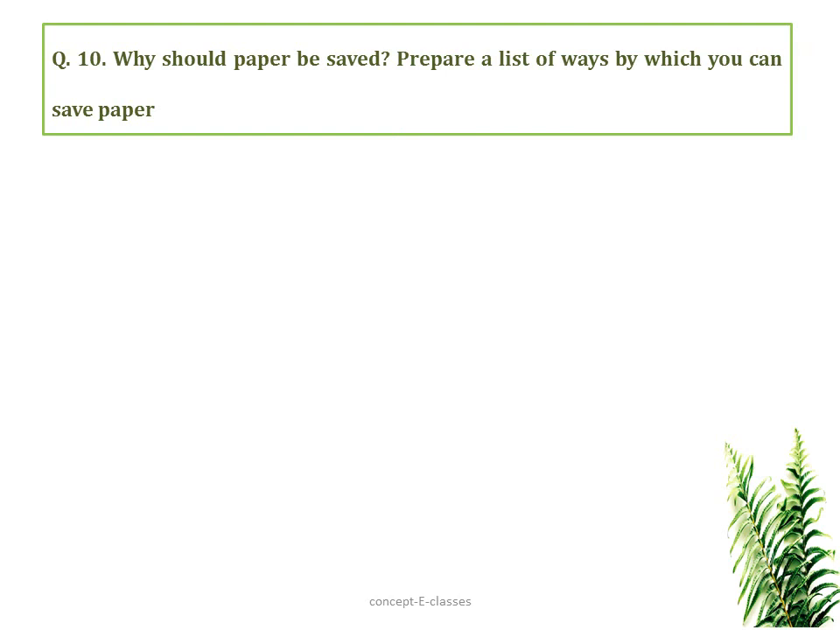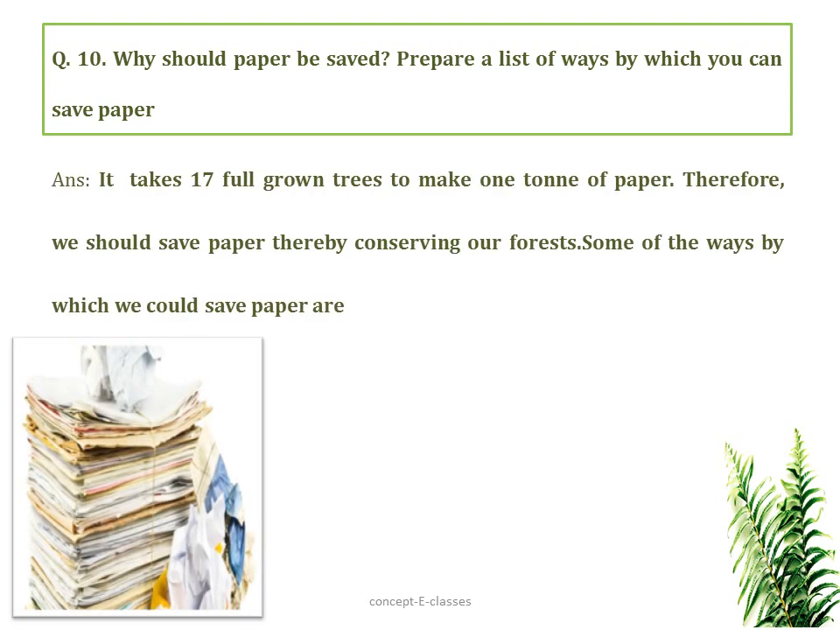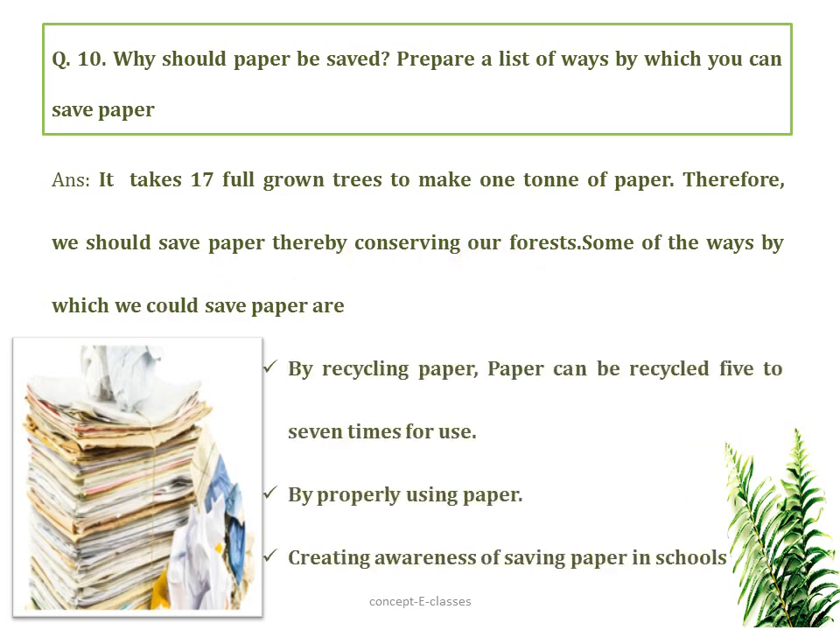Question number 10. Why should paper be saved? Prepare a list of ways by which you can save paper. It takes about 17 full-grown trees to make 1 ton of paper. Therefore, we should save paper, thereby conserving our forest. Some of the ways which we could save paper are by recycling paper. Paper can be recycled 5 to 7 times for use. By properly using paper, that is, when we take a paper, utilize both sides of the paper and don't use paper if it is not required. And creating awareness of saving paper in schools.